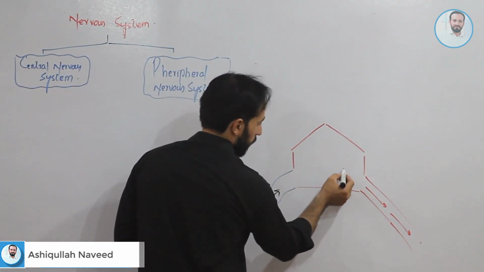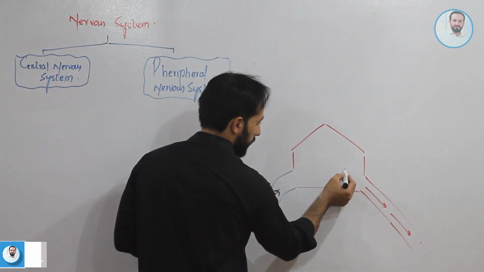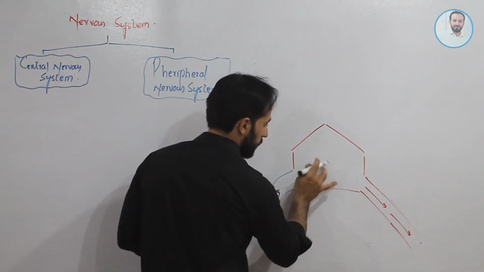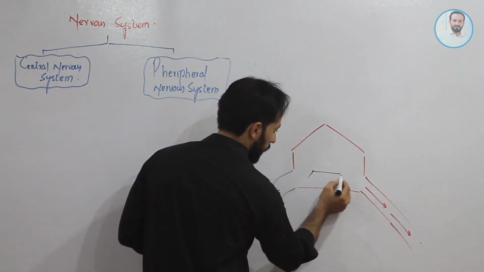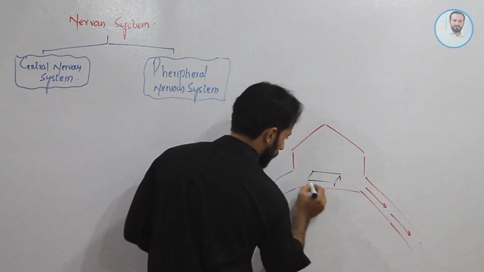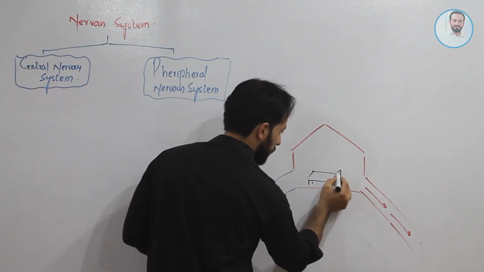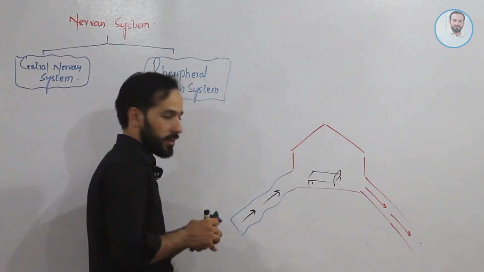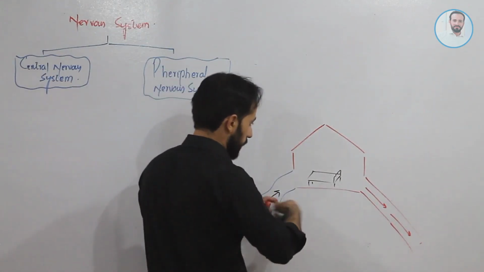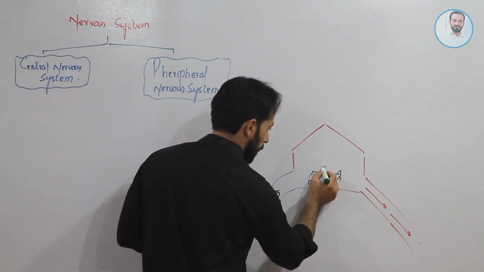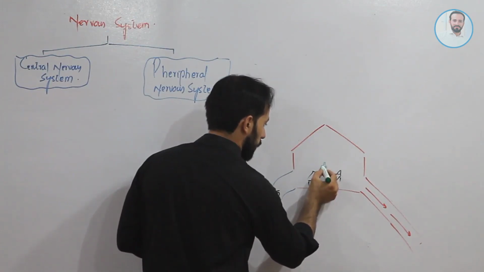Here we have a very special person sitting. This is his bed and he is sitting. He is very dear to all of us.